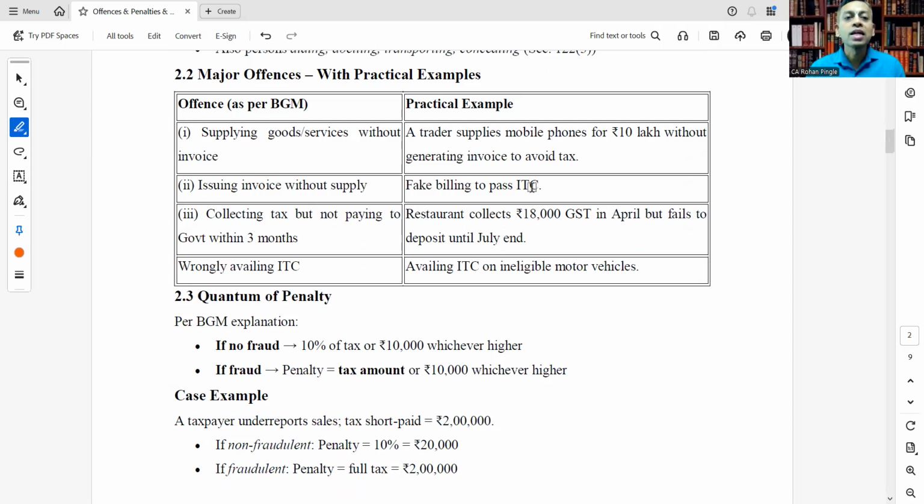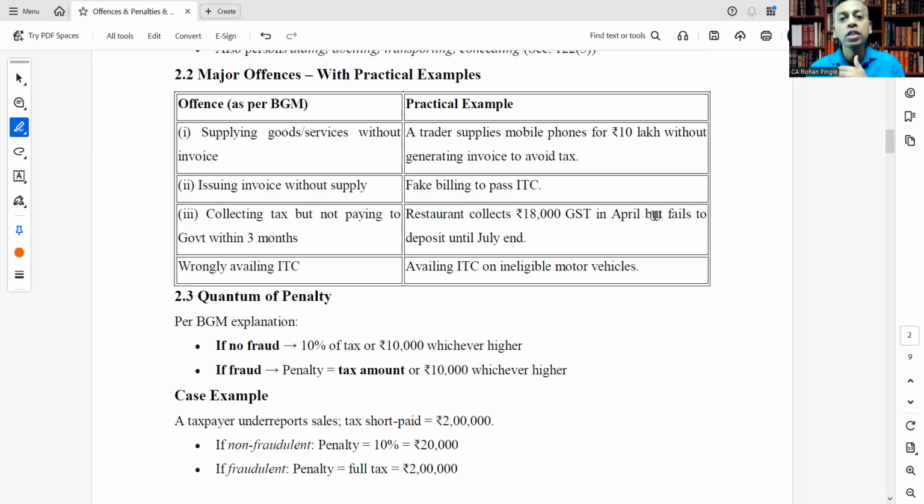So offenses are supplying goods or services without invoice. For example, a trader supplies mobile phones for rupees 10 lakhs without generating any invoice to avoid tax. Issuing invoice without supply, fake billing to pass on ITC.